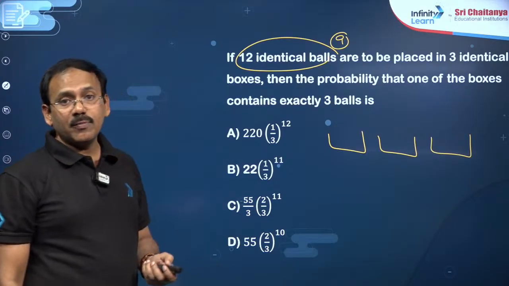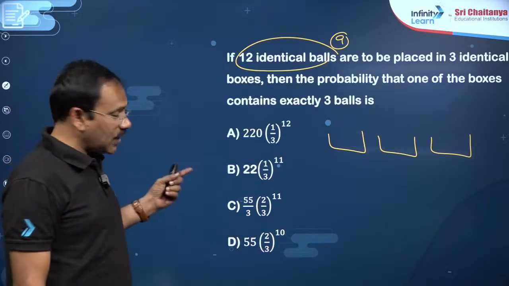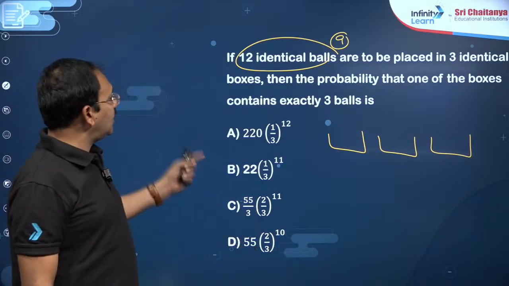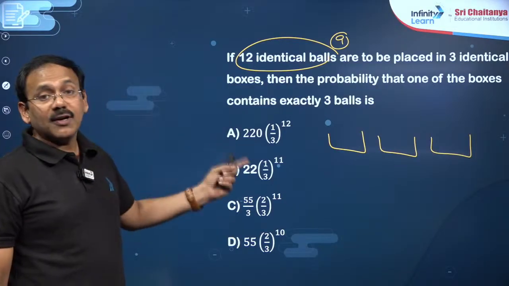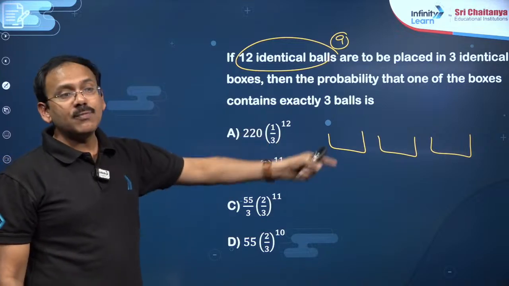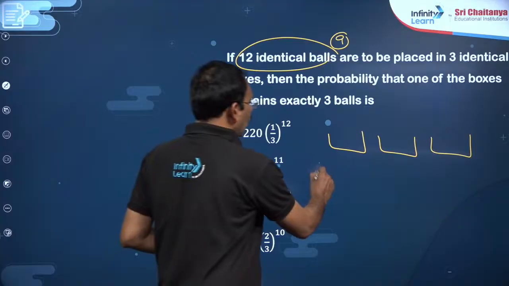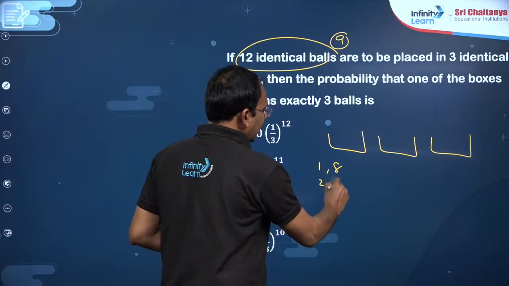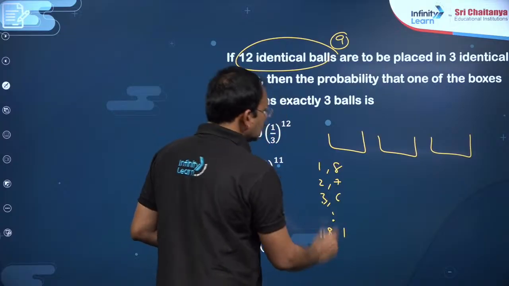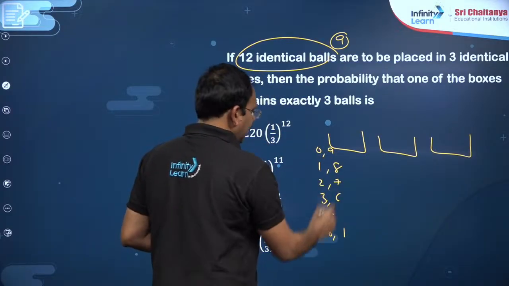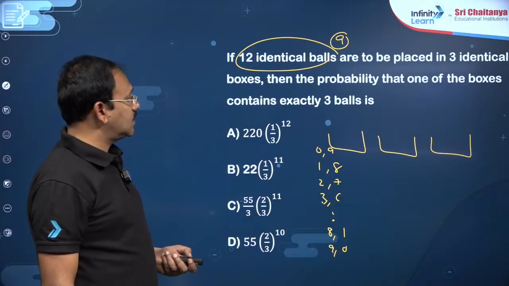Now 9 balls are to be distributed into, my dear friends, the total number of ways of distribution you have to take in the denominator. So actually, dear students, 9 identical balls are to be distributed into 2 identical boxes. In how many ways can we distribute, my dear friends? You can see 1 8 combination, 2 7 combination, 3 6 combination, like that. 8 1, 0 9 is also one possibility, 9 0 is also one possibility, my dear friends. 10 cases you are going to get.